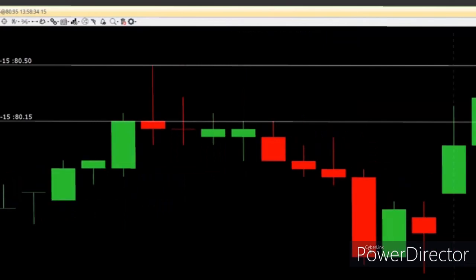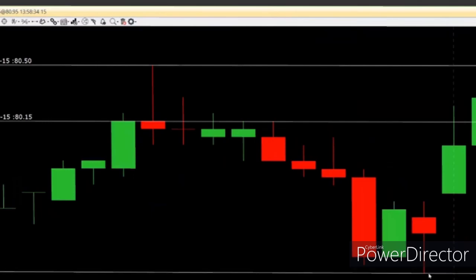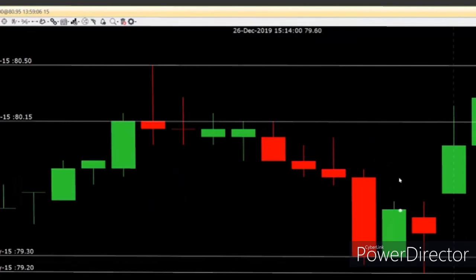Now prices have come down. From here they take a turn and start going up. Control H to mark my support. I will mark my lowest low. Lowest close. So the close of this red candle is down here. This green candle is way up here. This red candle is down here. So this close is the lowest close. I mark that for my support.